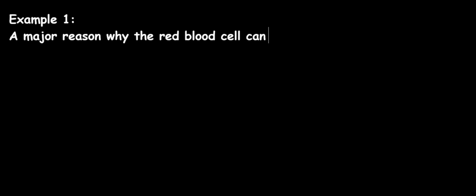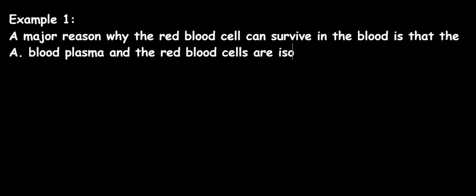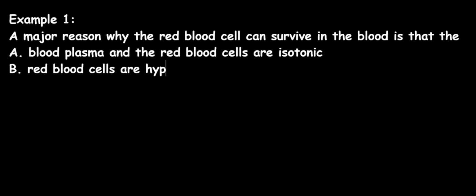Our first question goes thus: a major reason why the red blood cell can survive in the blood is that A, blood plasma and the red blood cells are isotonic. B, red blood cells are hypotonic to the plasma.